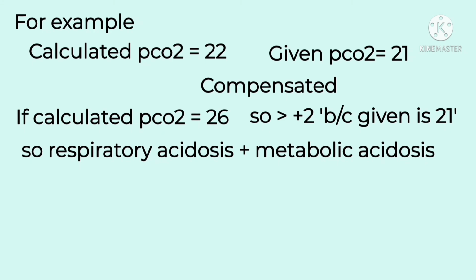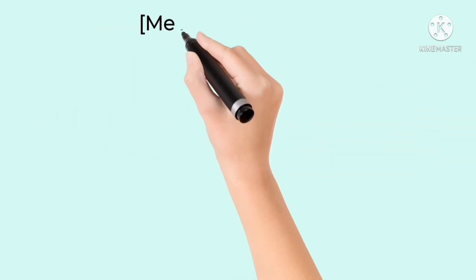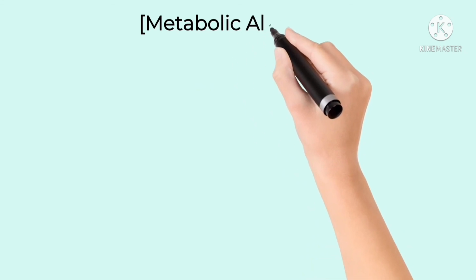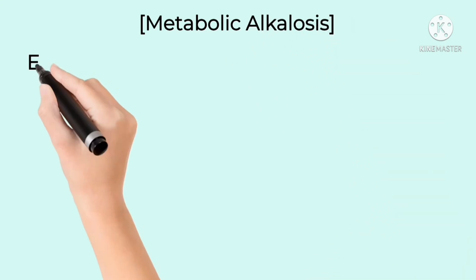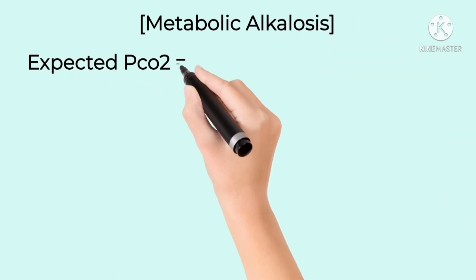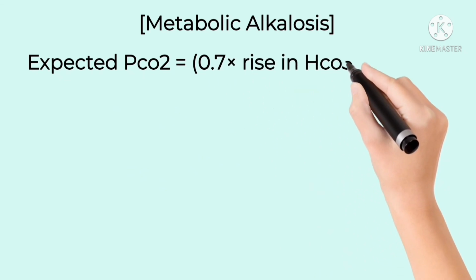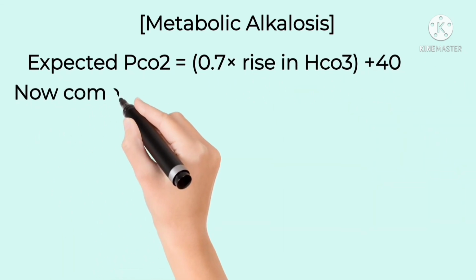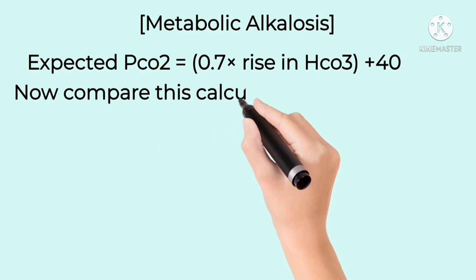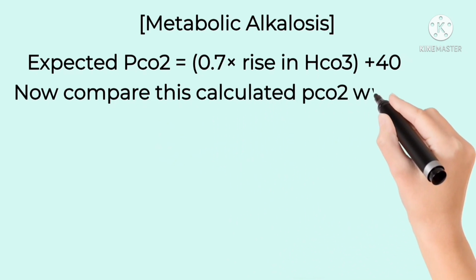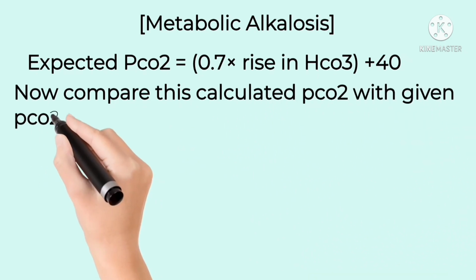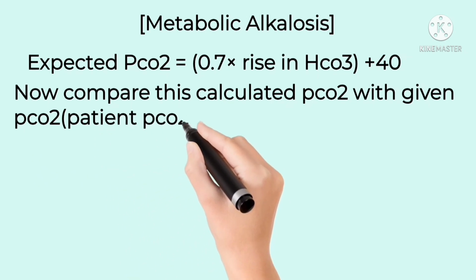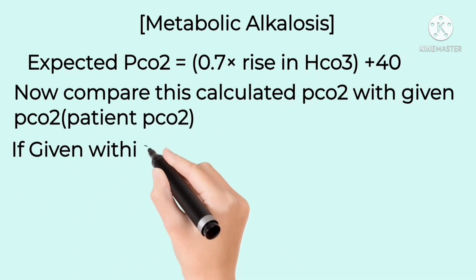Now come to our last, that is metabolic alkalosis. Calculated PCO2 is equal to 0.7 times the rise in bicarb plus 40. Now note, in this formula we use the rise in bicarb, not the whole bicarb value. So as we know normal bicarb is 24 and the scenario has 28, so the rise is only 4, so put 4 in the formula.